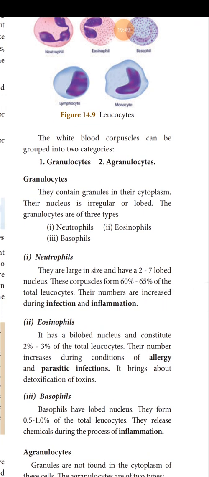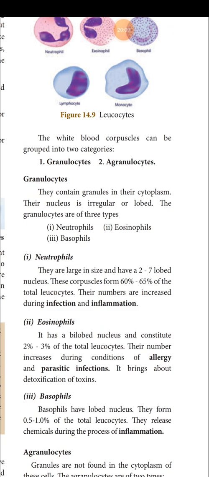So this is the large size of WBC. They are large in size and have a 2 to 7 lobed nucleus. As per our book diagram, it is a 3 lobed structure, but a 2 to 7 lobed nucleus is seen in the neutrophils.